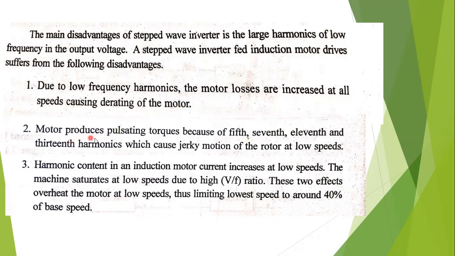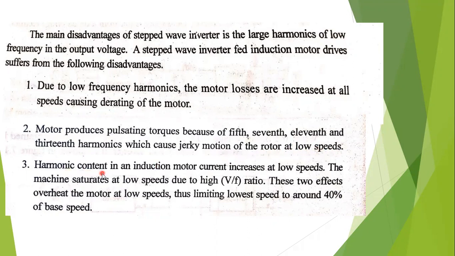Next, the motor produces pulsating torques because of the 5th, 7th, 11th and 13th harmonics, which cause a jerky motion of the rotor at low speeds. Because of these harmonics, the speed of the motor is not smooth, and the control of this induction motor is not smooth.